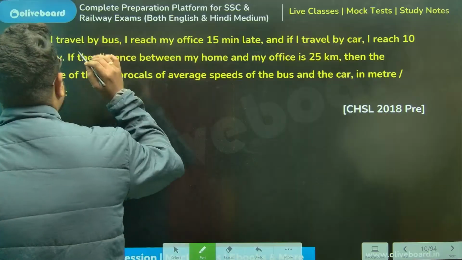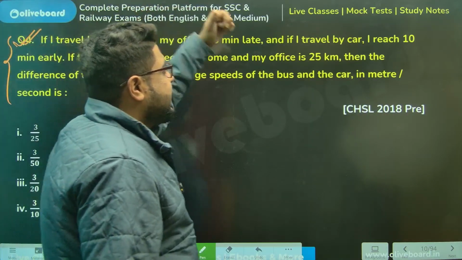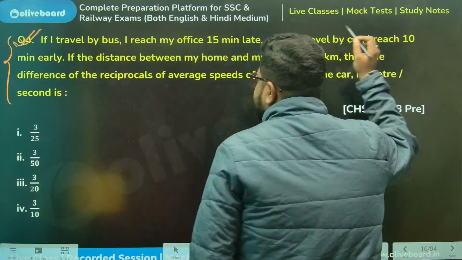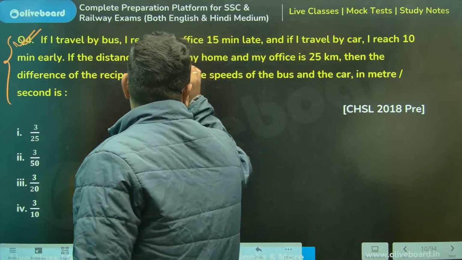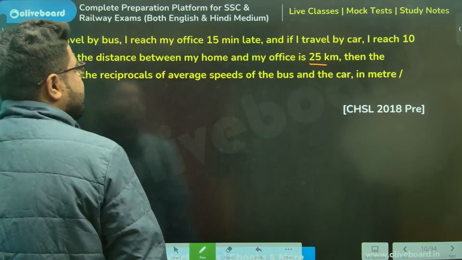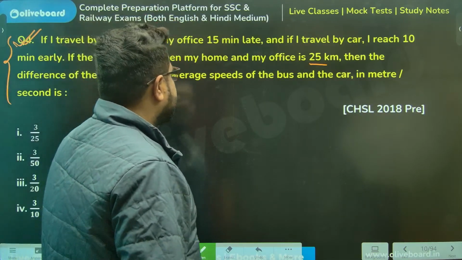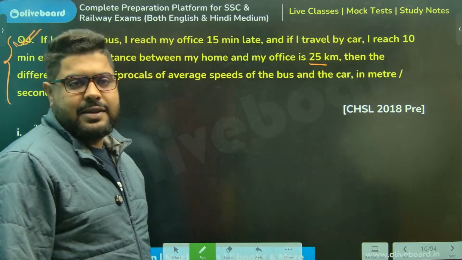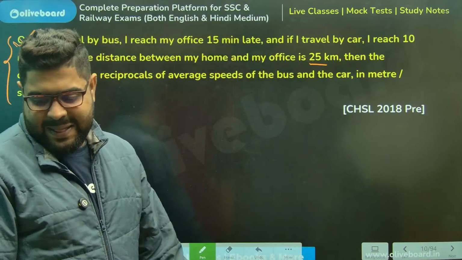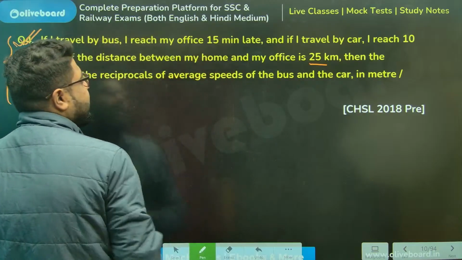Sir, this one. Travel by bus 15 minutes late. Travel by car 10 minutes early. Distance is this. What is the difference? Sir, then the difference between the reciprocals of the average speed of the bus and the car. Sir, this is given a bit messy. So don't worry about that. Think. Sir, let's apply the formula.